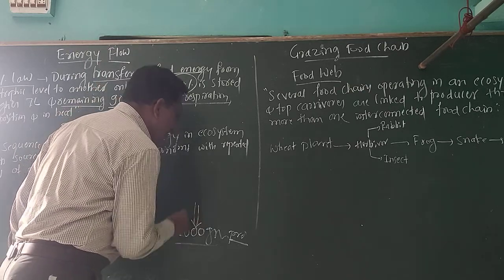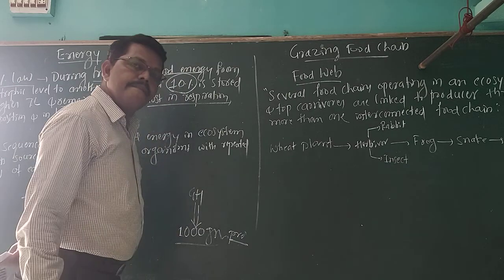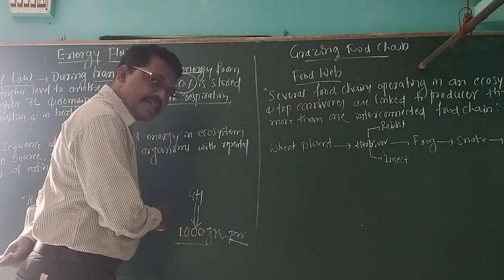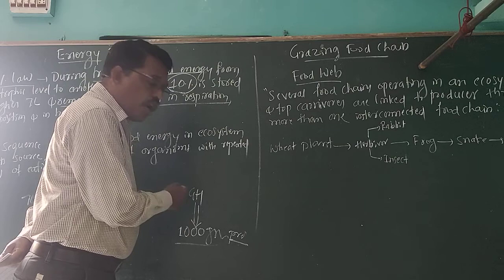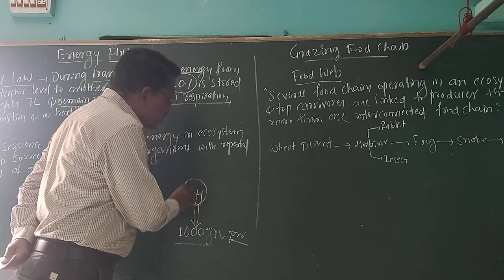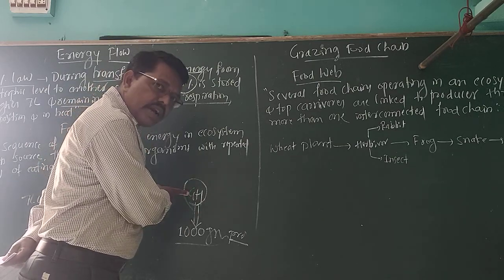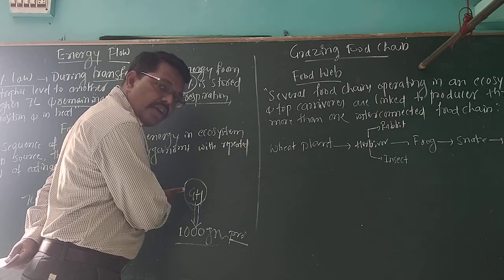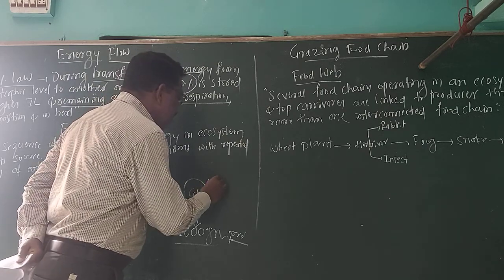These are eaten by the grasshopper. Imagine how many grams will be stored in the higher trophic level. Only 10%, that is 100 grams.